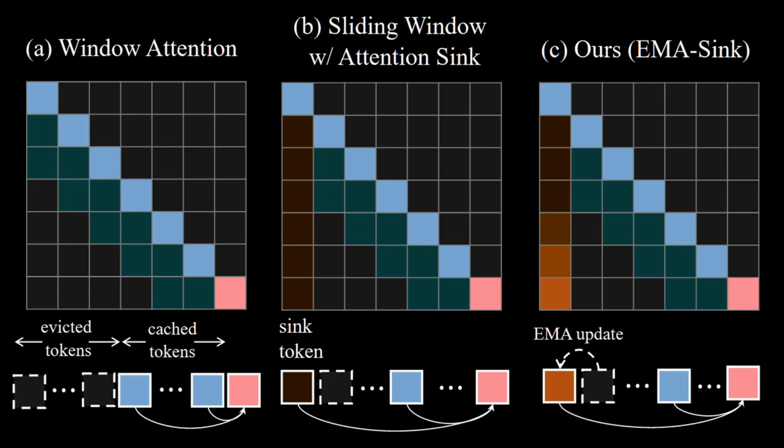Now, let's look at the proposed EMA-Sink method. Instead of discarding the frames that go out of the window, and instead of only keeping the first frame, it performs an exponential moving average on the evicted frames. This compresses the information into the sink tokens. As a result, the generated video retains a better memory and knowledge of what has been generated, allowing it to keep generating consistent, dynamic, and reasonable frames.